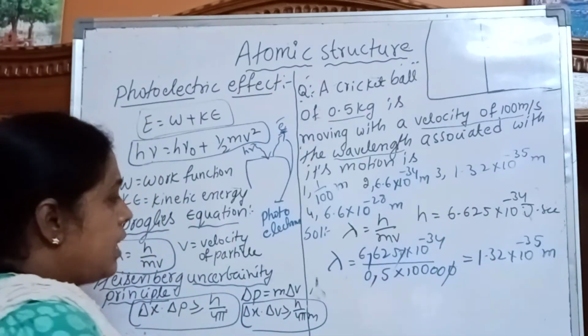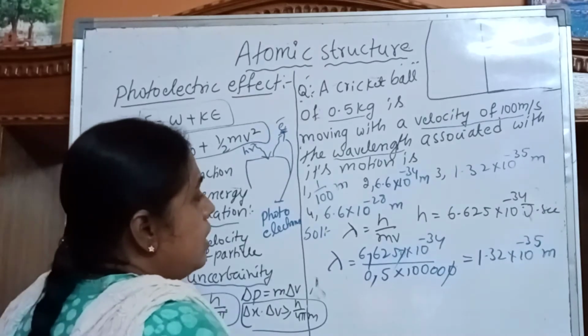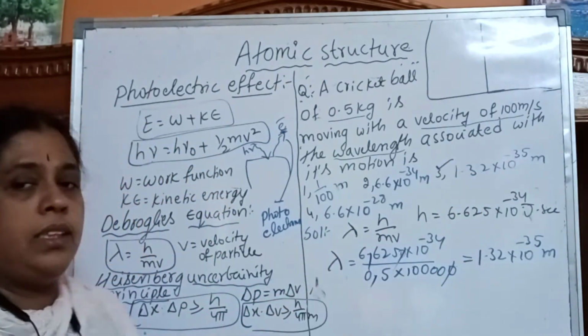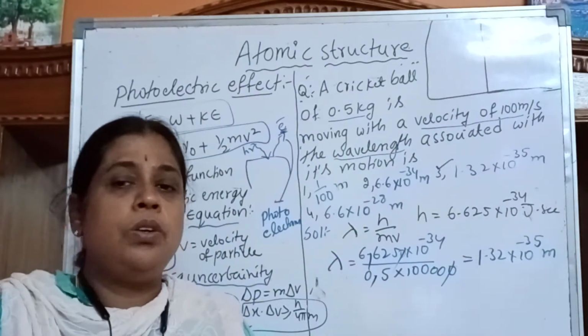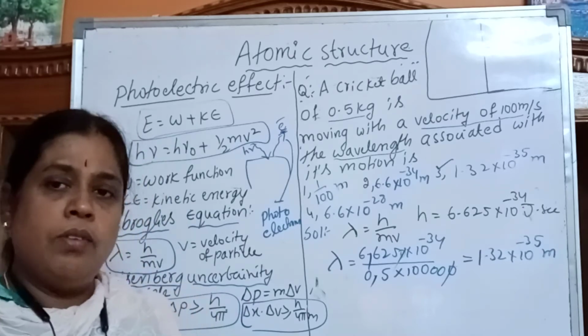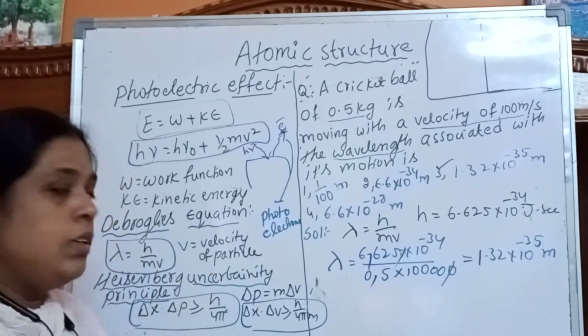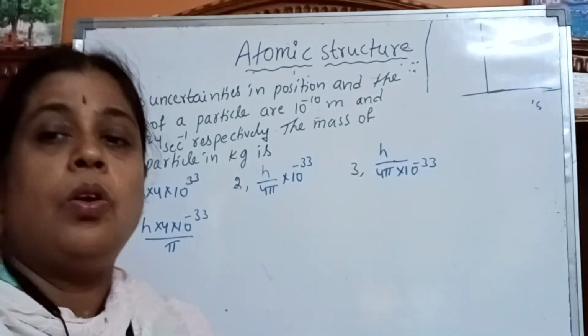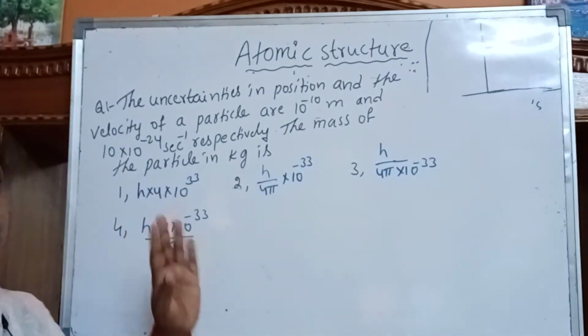So which option is correct here? The third option is correct. This is the wavelength. 1.32 into 10 to the power of minus 35 meters is the wavelength. So one problem is completed, and we can do another question.